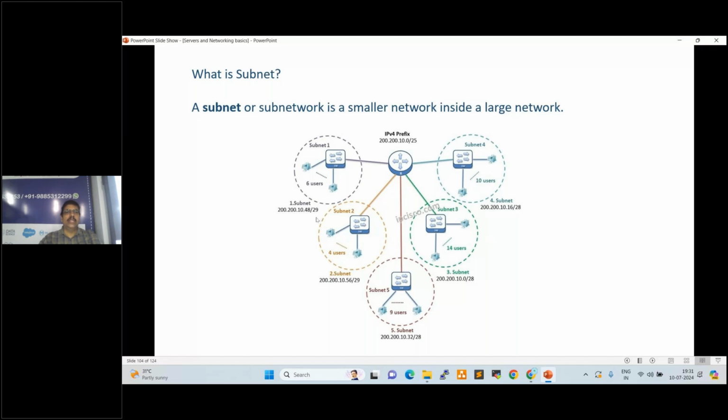See here, 200.200.10.48 slash 29, slash 28. What is this 29, 28? I'll show you that. I'll give you a small example here.